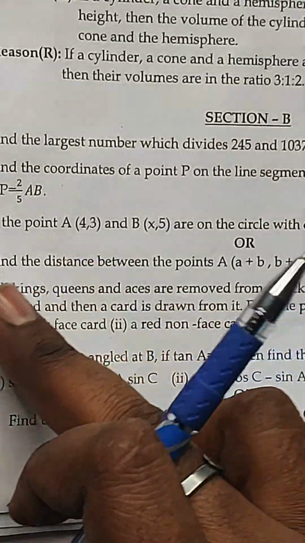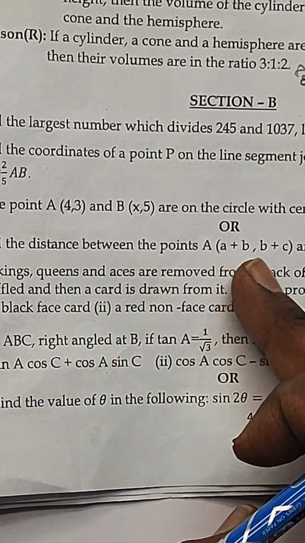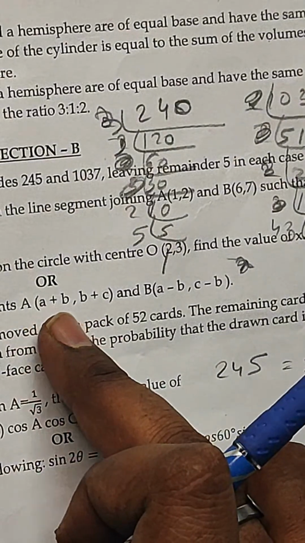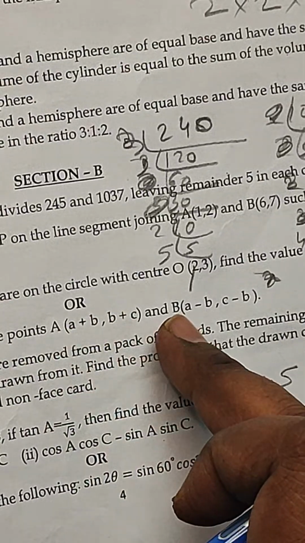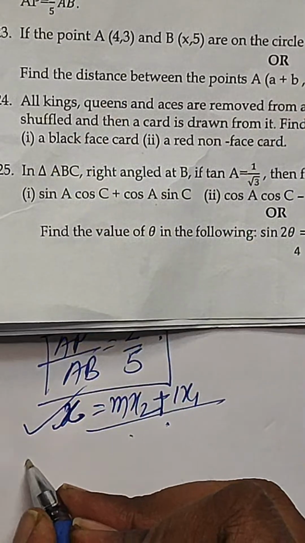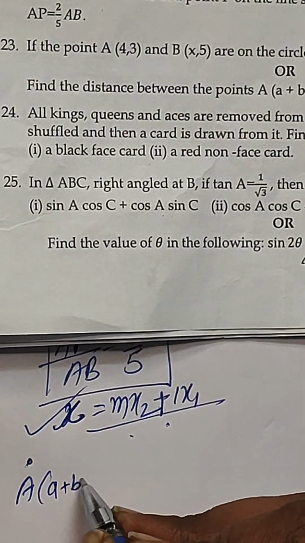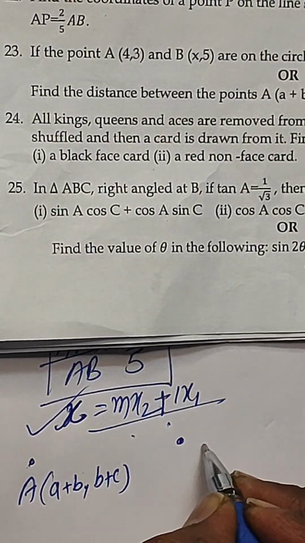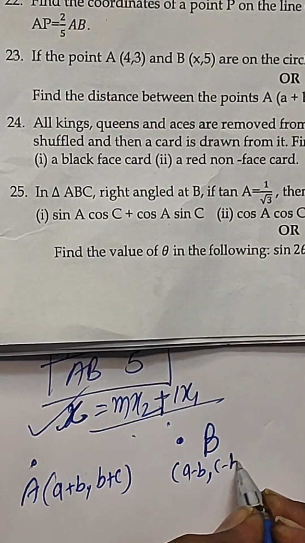You can solve it. Okay, quickly going to the next question. Find the distance between the points. The coordinates are given to you. The coordinate of A is (a plus b, b plus c), and the coordinate of B is (a minus b, c minus b).